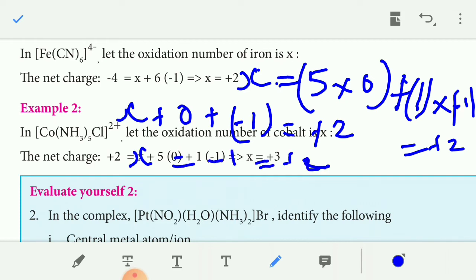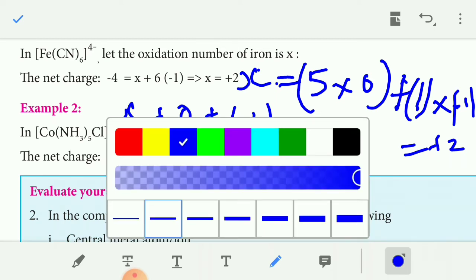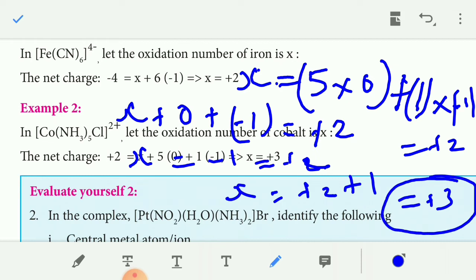So -1 comes to this side, and X equals +2 plus 1, which is +3. What is the charge of the cobalt? Plus 3.